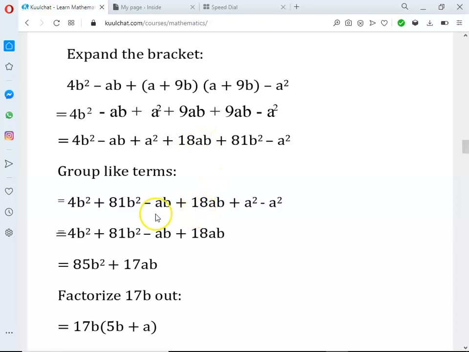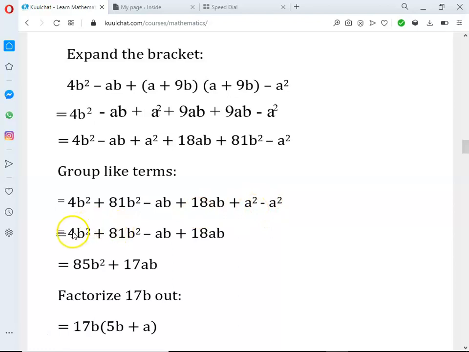Here is ab and ab, they are like terms. And we have a square minus a square. Here a square, we cancel a square, because this one is plus, this one is minus, and the coefficient of them is 1. So 1 minus 1 is 0. That one, we need not even bring it.